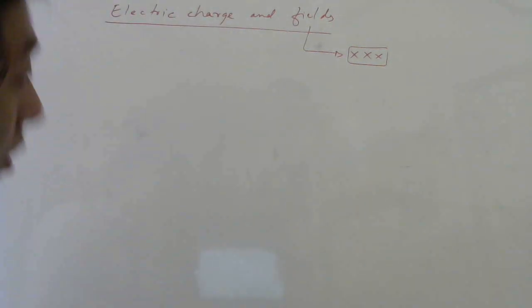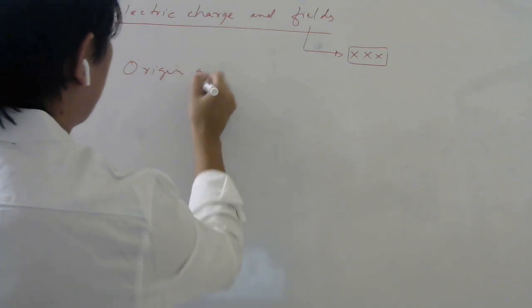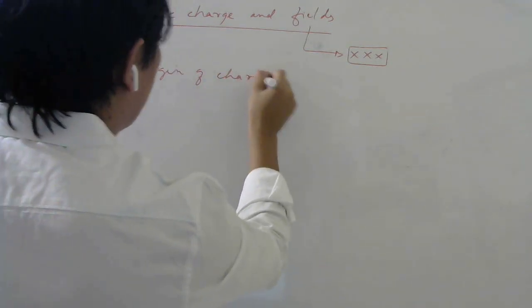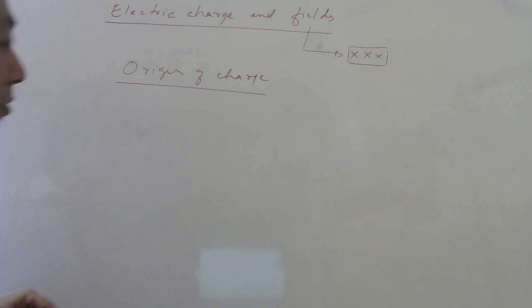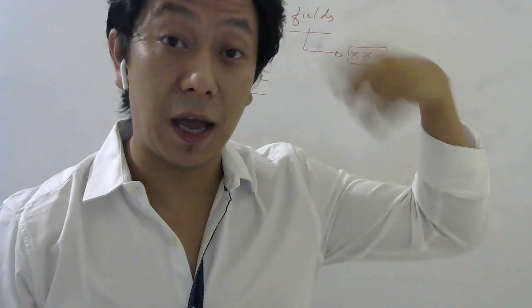Now we will ask, how does or why does a body get charge? So origin of charge. To study the origin of charge, you need to know that every matter is made up of atoms, and again all these details will be taught in atoms chapter.